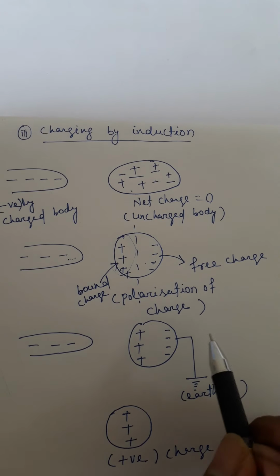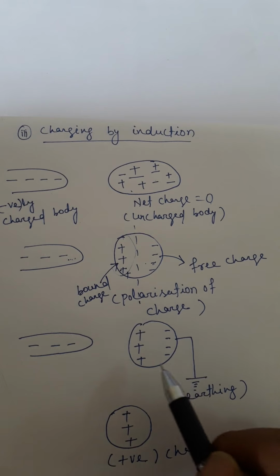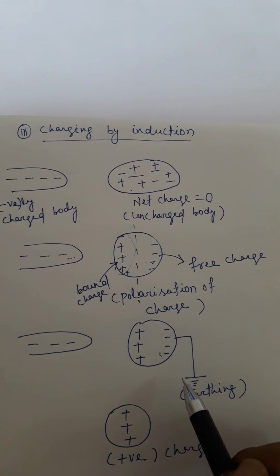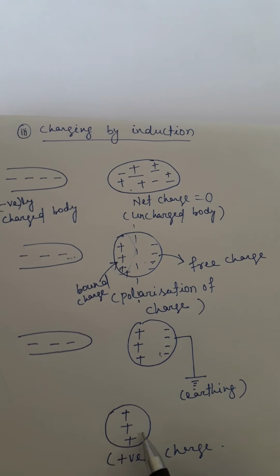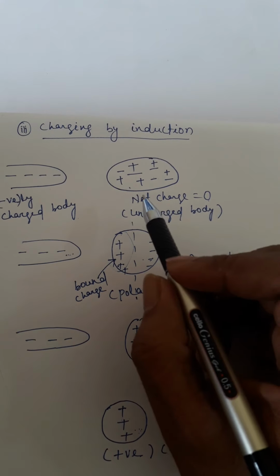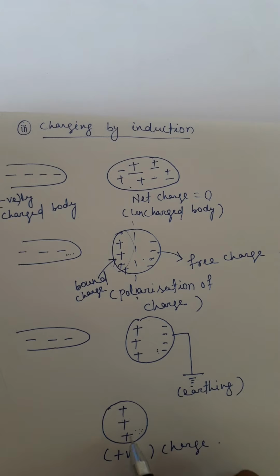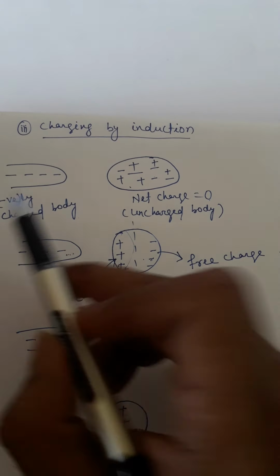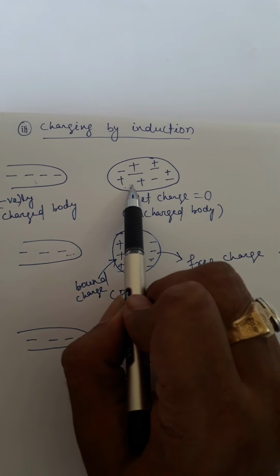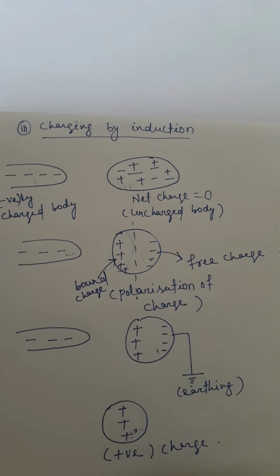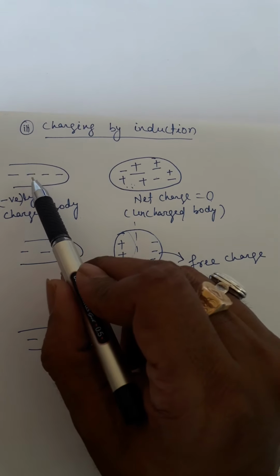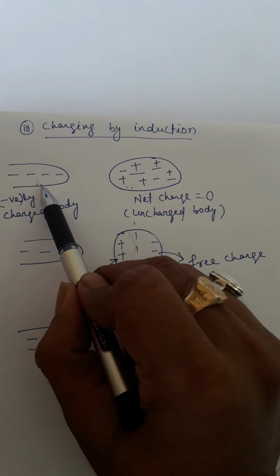If we connect it to the earth, then this negative charge will move away to the earth and the body becomes positively charged. So, to make a body positively charged, we have to take a negatively charged body near the uncharged body. And to make a body negatively charged, we have to take a positively charged body near it.